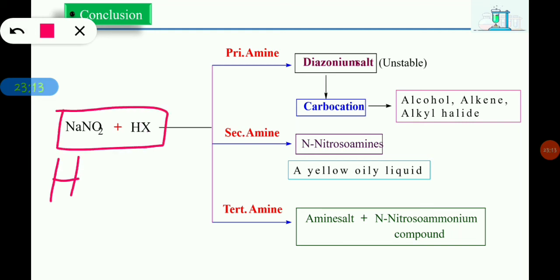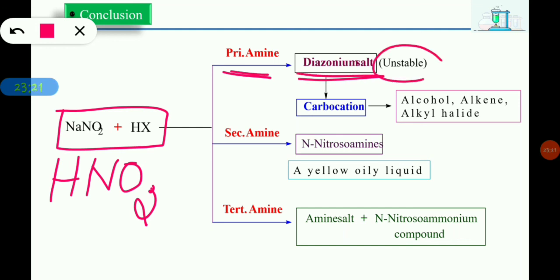When this HNO2 reacts with the primary amine, we'll get a diazonium salt. This diazonium salt is quite unstable and it forms a carbocation and stable N2 molecule. The carbocation may give alcohol as a nucleophilic substitution product, or it may give alkene as an elimination product, or it may give alkyl halide as again a nucleophilic substitution product.